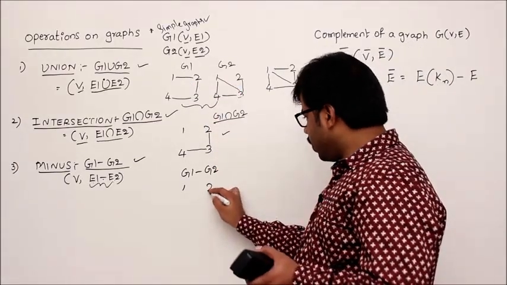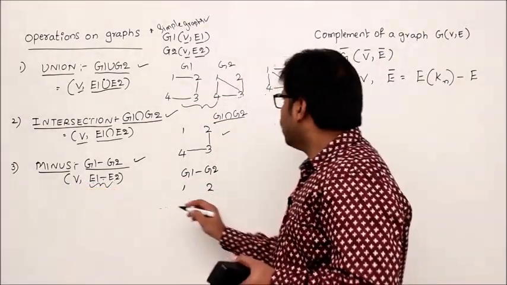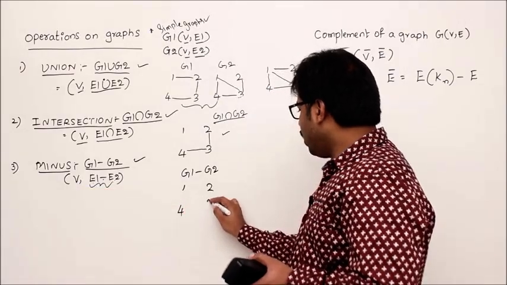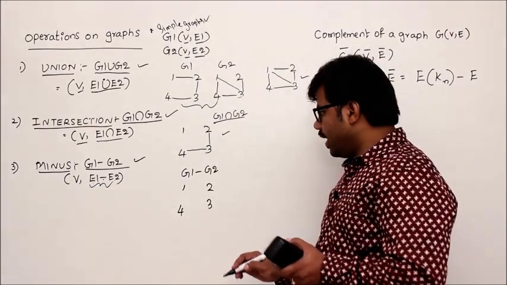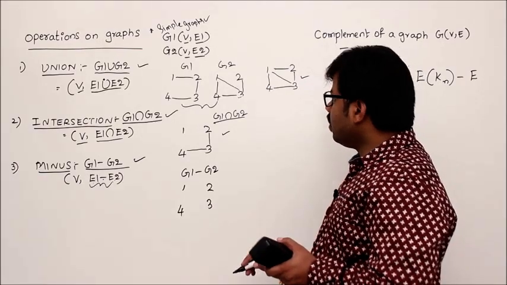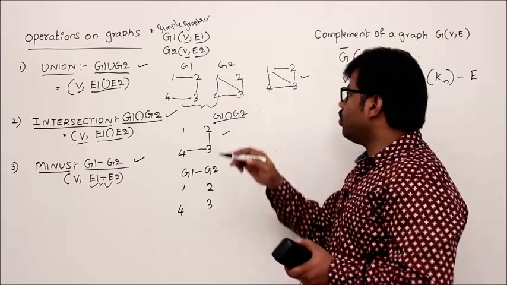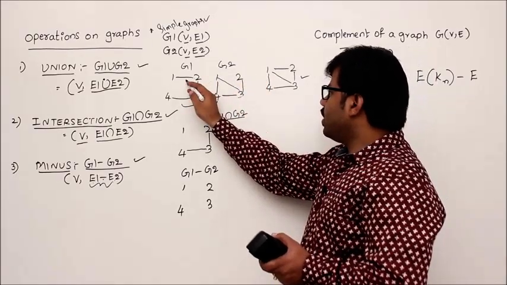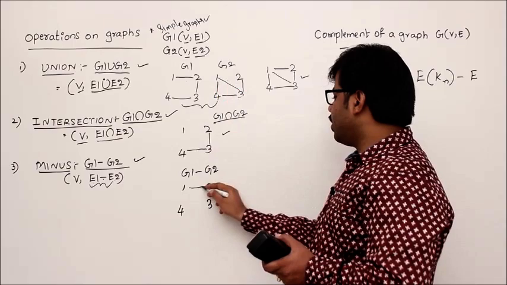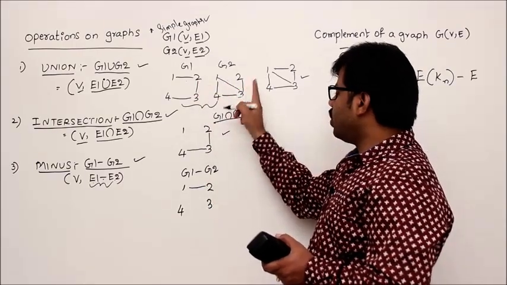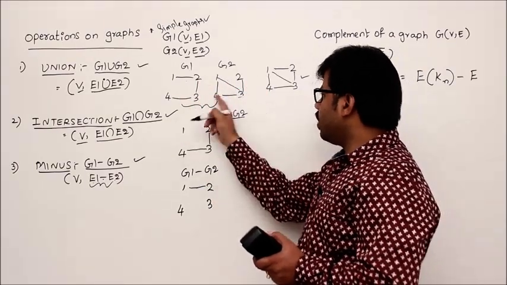First take the same vertex set as mentioned in the definition, 1, 2, 4, 3, and all the edges of E1 which are not in E2. These are all the edges of E1, and these are all the edges of E2. 1 to 2 is there in G1 but not in G2. Add it. Next, 2 to 3 is there in both, so don't add it. 3 to 4 is there in both, don't add it.